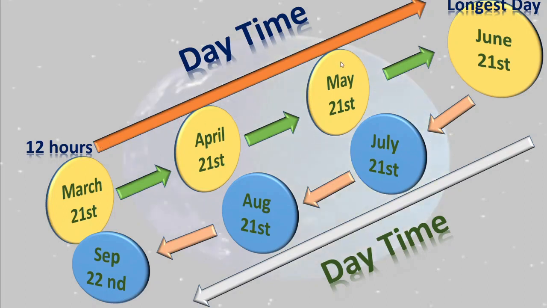Increase means from smaller to larger, and decrease means from larger to smaller. Correct? Here from June 21st to September 22nd, the daytime decreases. Got this? And you know that March 21st and September 22nd have 12 hours daytime and 12 hours night time. Okay, we have to remember again this one also. The longest day of the year in our part is June 21st.